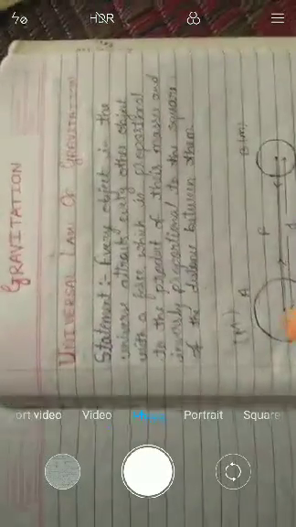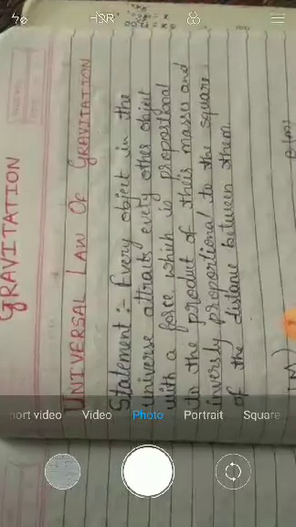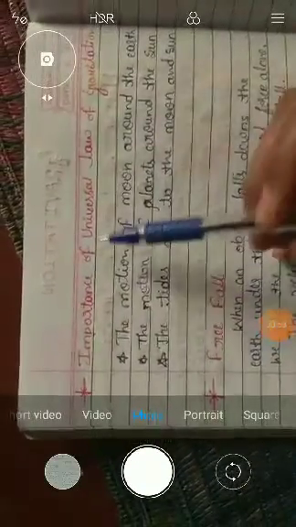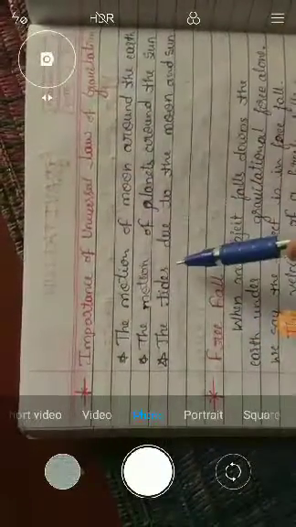So, in this class, we will discuss the importance of the universal law of gravitation, what is meant by free fall, what is meant by mass, and what is meant by weight. In this class we will cover these concepts. So let's start with the importance of the universal law of gravitation.